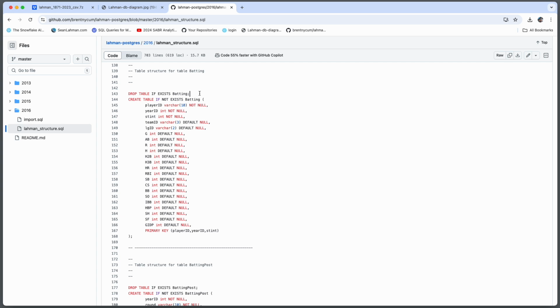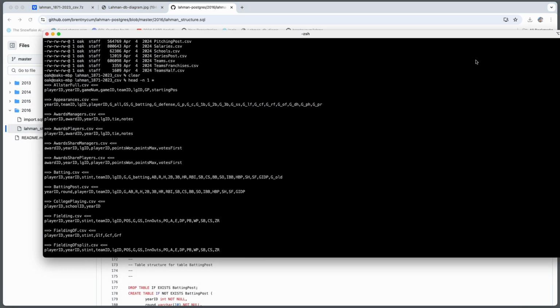One thing that I appreciated that Brent did was that he prefixed any fields that began with a number, like 2B or 3B, with the letter H. This just makes it easier in the long run when you're doing queries. You don't have to quote column names that begin with a number.